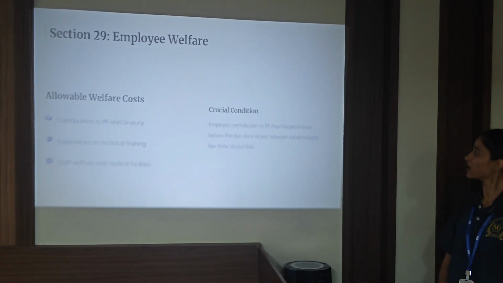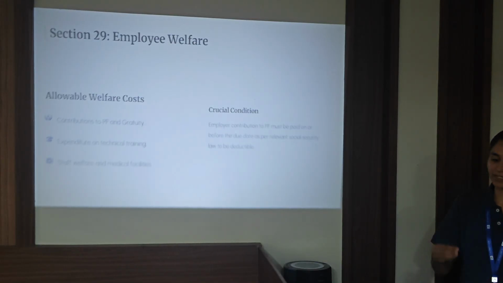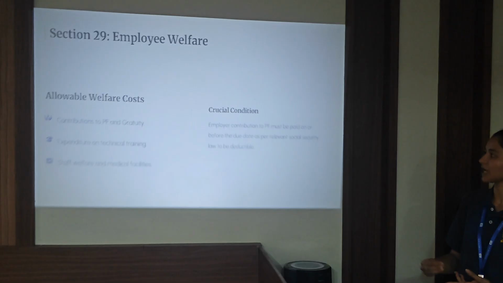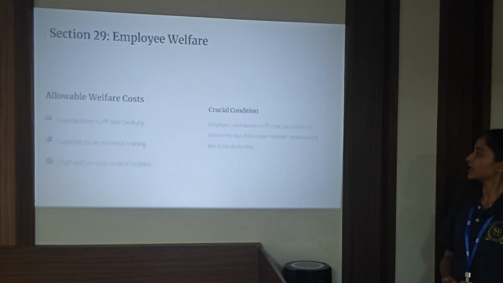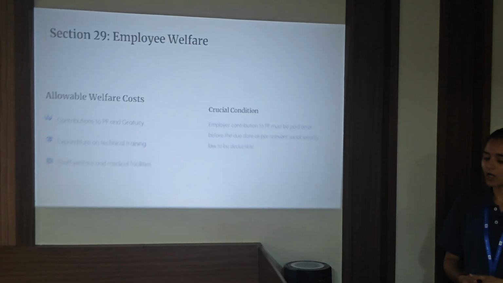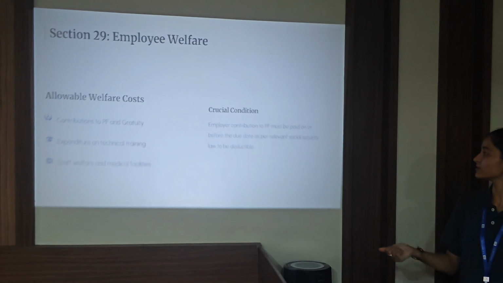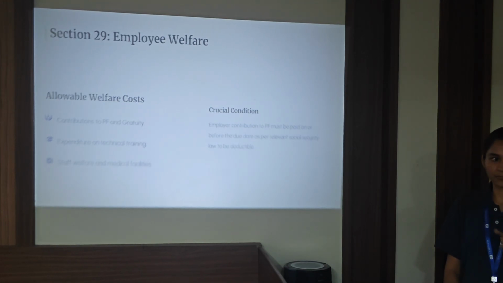Section 29. Section 29 says that any expenditure incurred for employee welfare, such as contribution to provident fund, gratuity, then expenditure on technical training, staff welfare and medical facilities, all such expenditure will be allowed as a deduction. But in case of provident fund, if you pay the provident fund within the statutory due date, deduction will be allowed. But if you pay it after the due date, it would rather be included as income in the books when calculating the income.